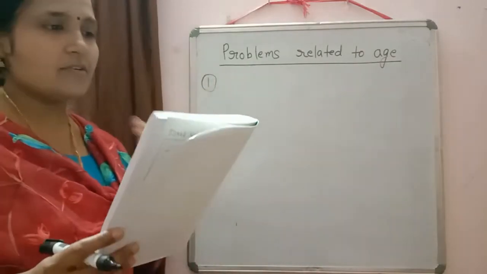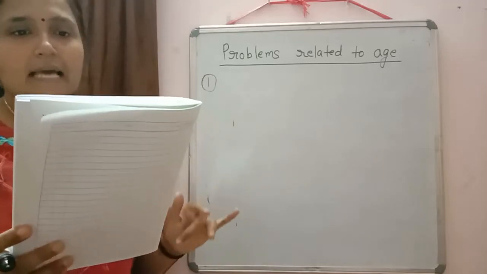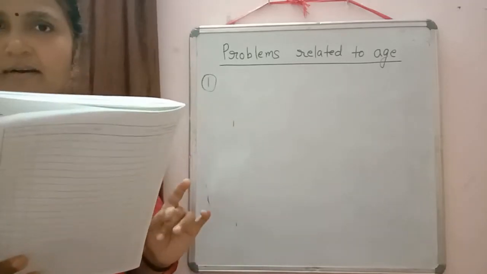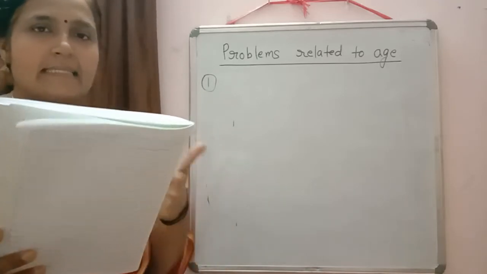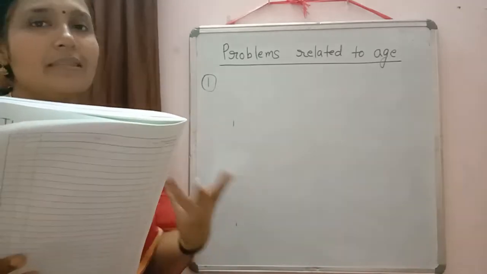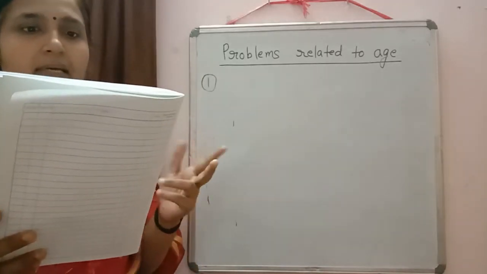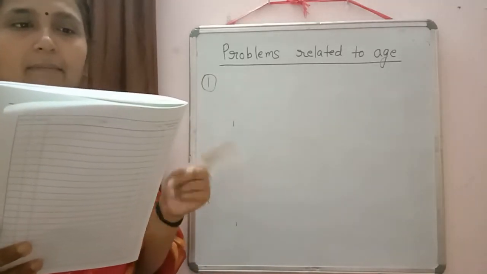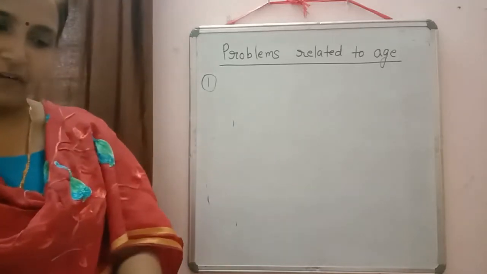Now in the first question it was written 2 years ago Salim was thrice as old as his daughter. So first we have to check which one we will take as x and y. What are the two unknown things we have? So as you can check, we have to find the present ages of Salim and his daughter. So these are the two ages which we have to find out.